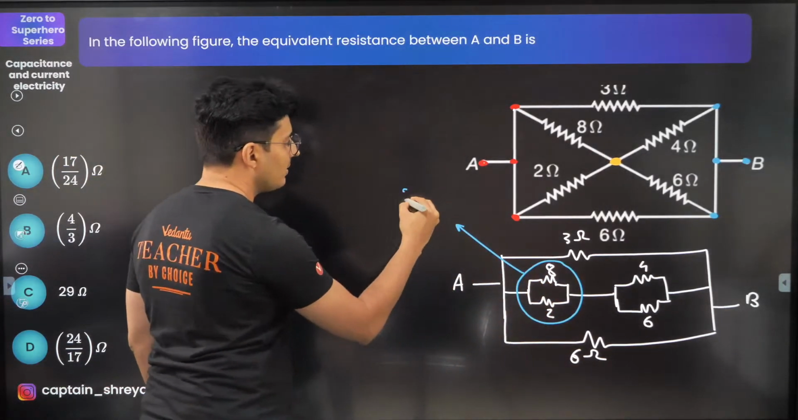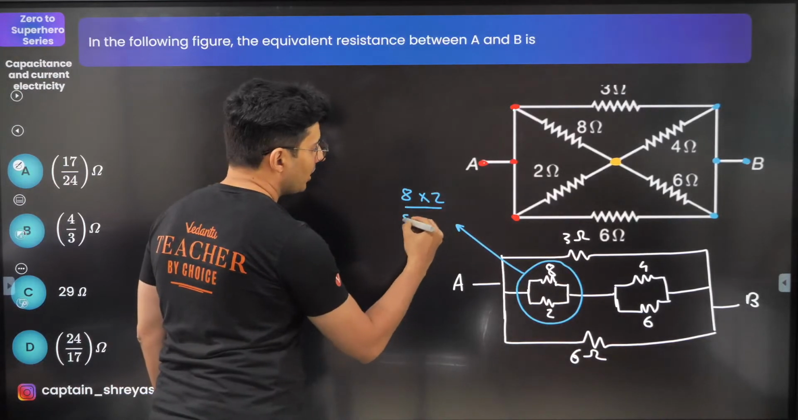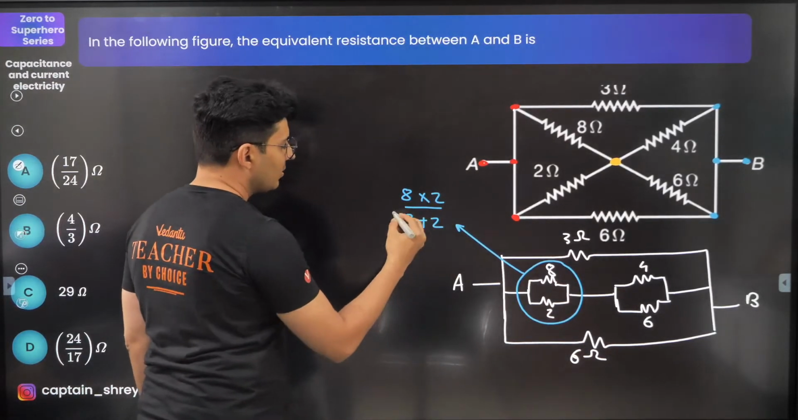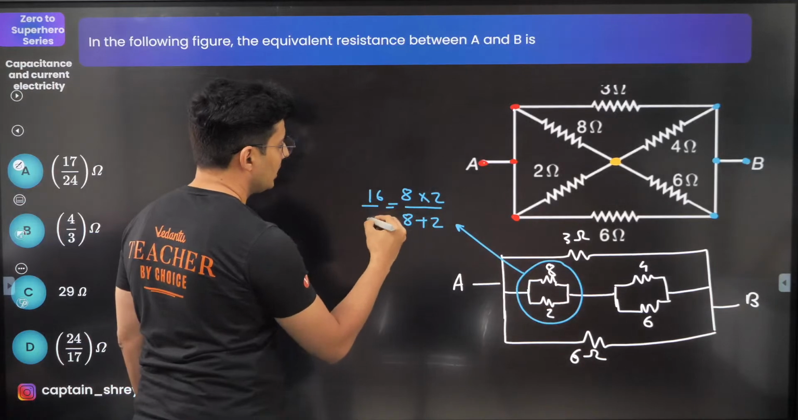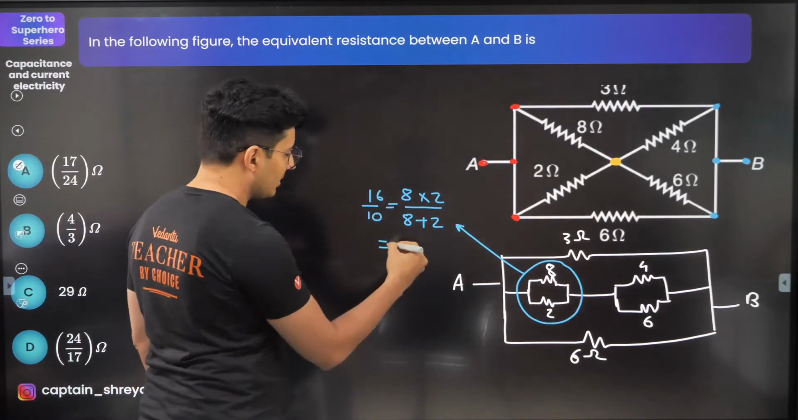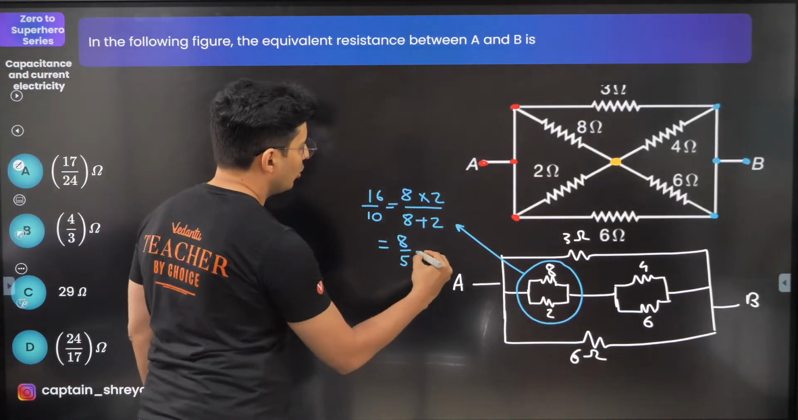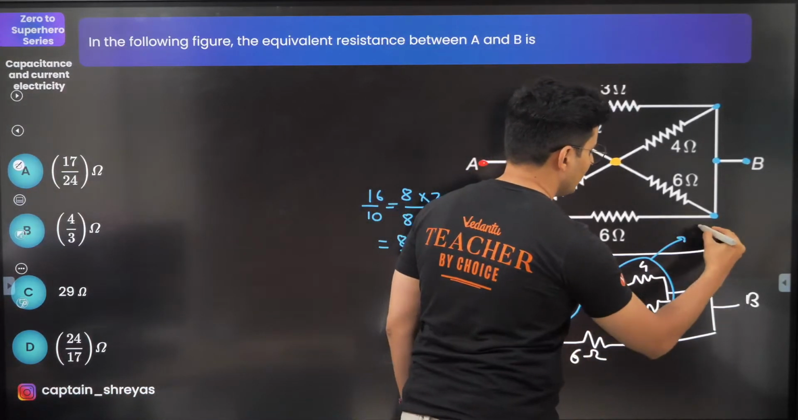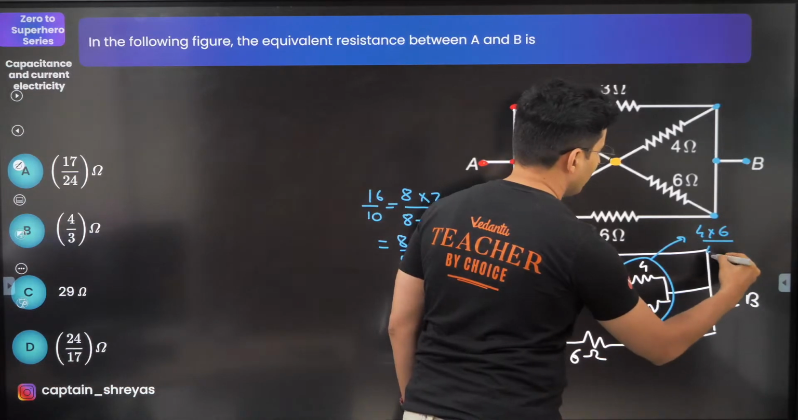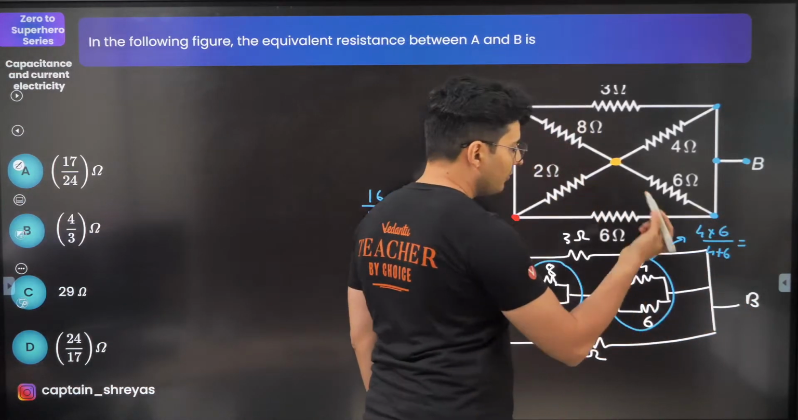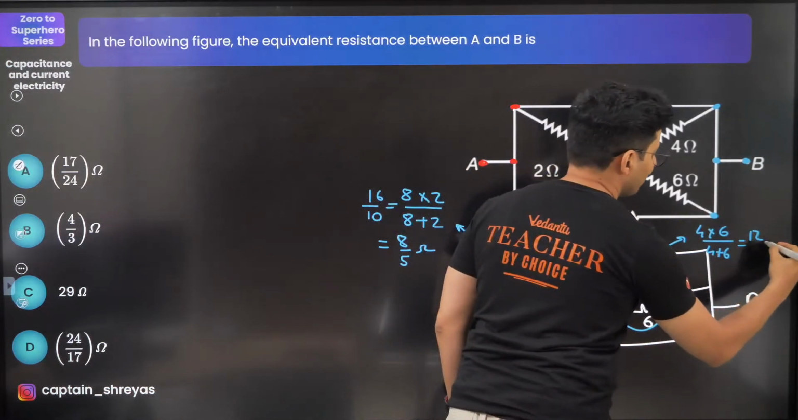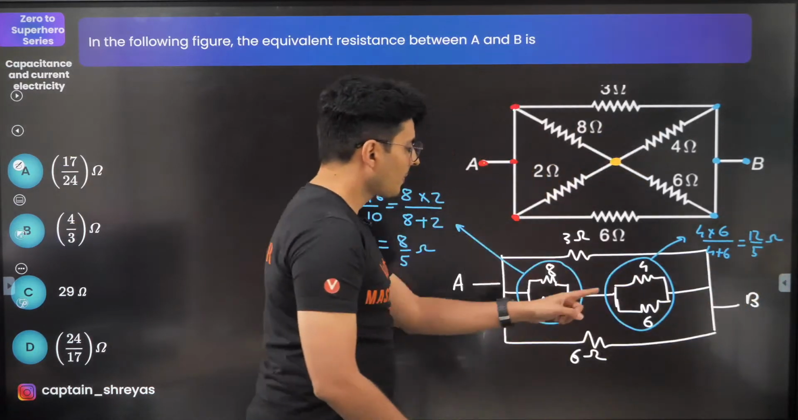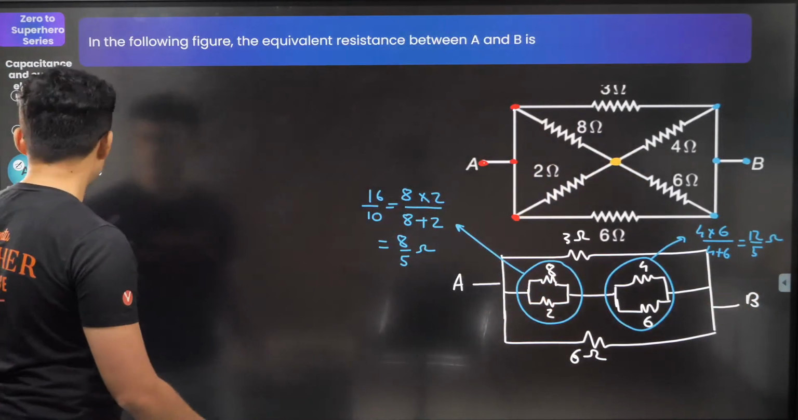So their equivalent will be R1 R2 upon R1 plus R2. 8 times 2 is 16, 8 plus 2 is 10. So that will be nothing but 8 by 5 ohms. Same thing over here, 4 and 6 are in parallel. So it will be 4 into 6 by 4 plus 6, 24 by 10, which is 12 by 5 ohms. These two together are in series, so keep that in mind.